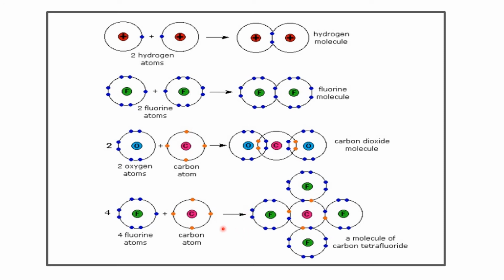You all know that carbon is tetravalent, meaning it needs 4 more electrons to attain stability, and fluorine can give only 1 electron. So here 4 fluorine atoms will combine with a single carbon atom so that carbon can have 4 pairs of electrons to share, and this results in the formation of carbon tetrafluoride.